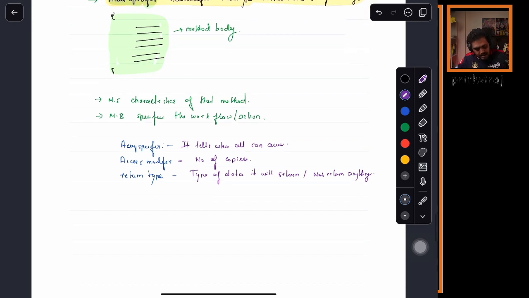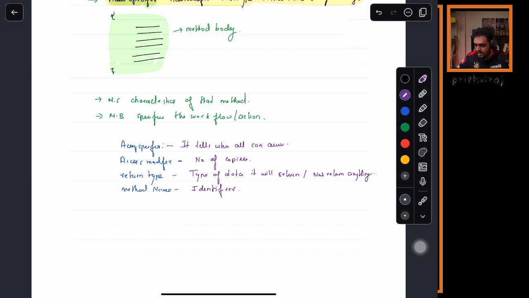What does method name mean? Obviously name of the method only, na? But what does it specify? Can I say it is like an identifier, which method I am identifying? Yes. Identification, like Aadhaar card.